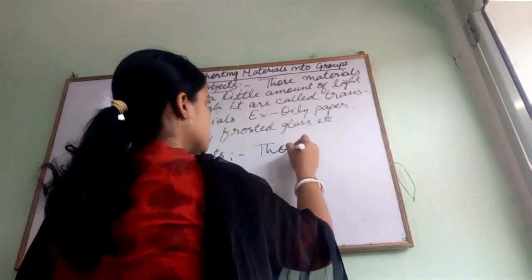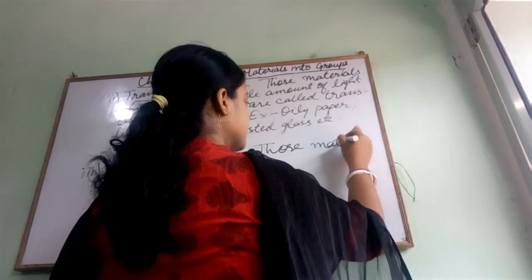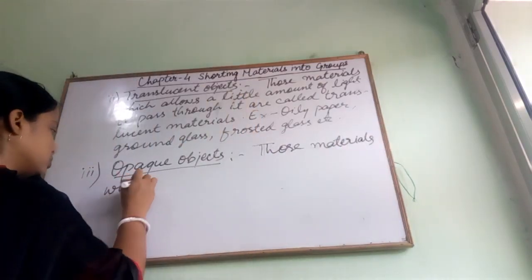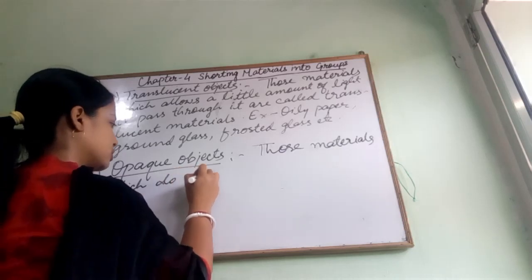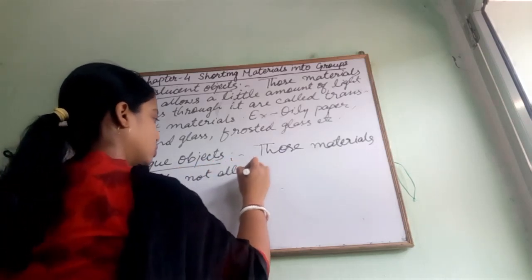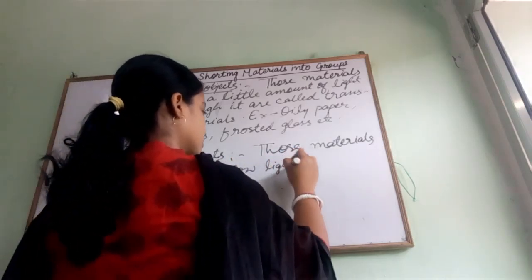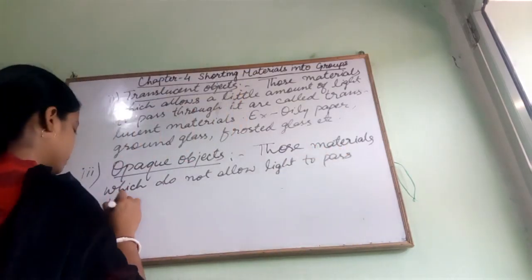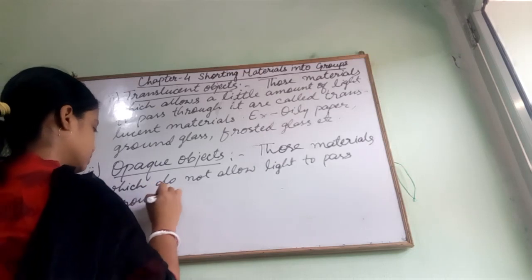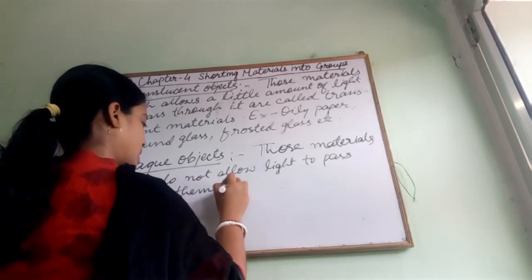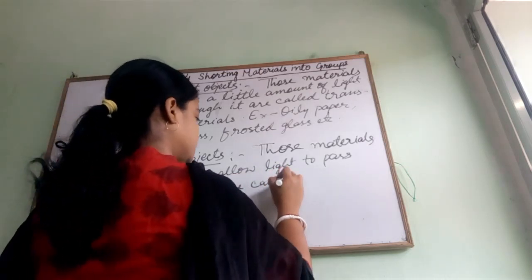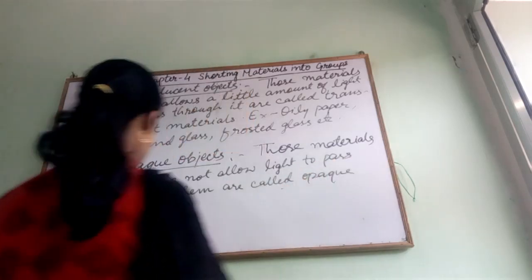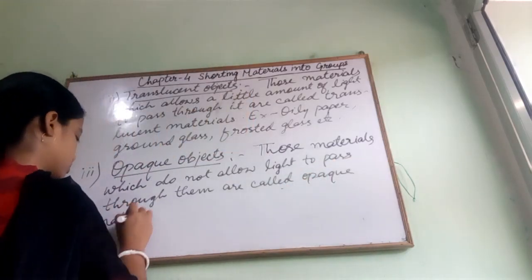Those materials which do not allow light to pass through them are called opaque materials.